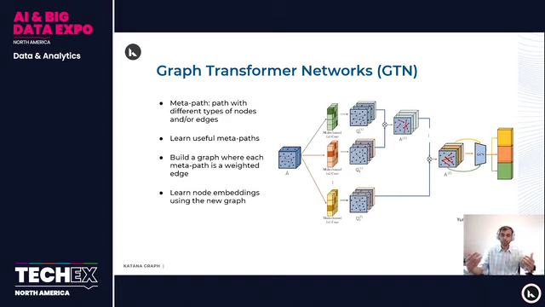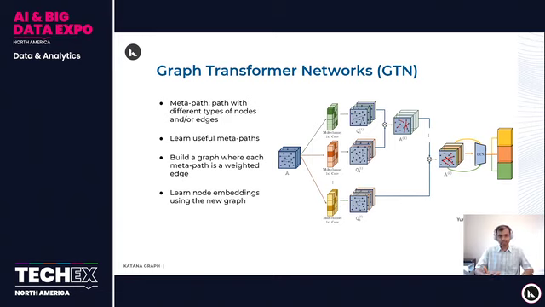And another meta path would be going from a director to a movie to an actor. So these two are distinct meta paths. And it is useful to learn what are the useful meta paths in this graph. Some meta paths are actually useful in doing node prediction or node classification. Some are not, and it depends on the end prediction task. Again, you could be doing node classification, link prediction, or network similarity. And depending on those tasks, different meta paths might be useful.